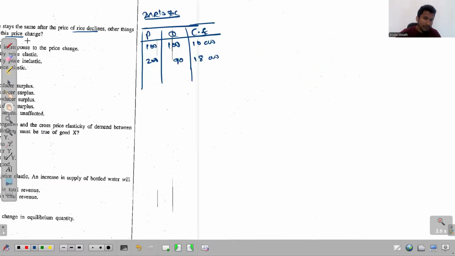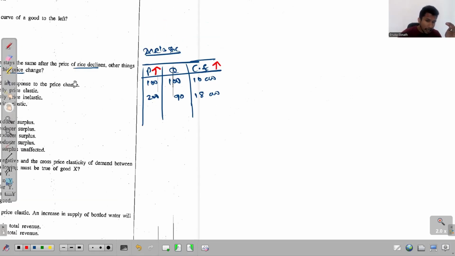It shows you that we have this positive relationship between the price and the consumer's expenditure when the demand is inelastic, right? When the demand is inelastic.